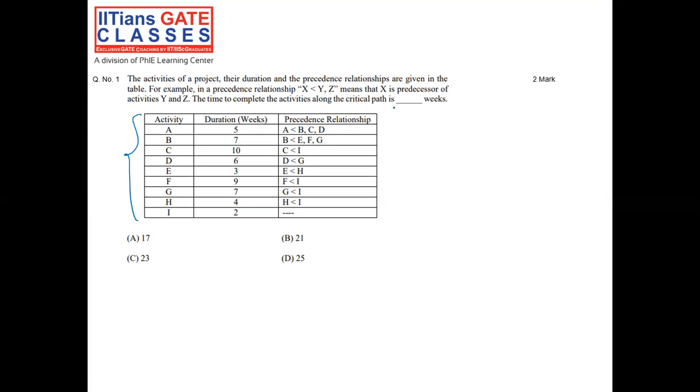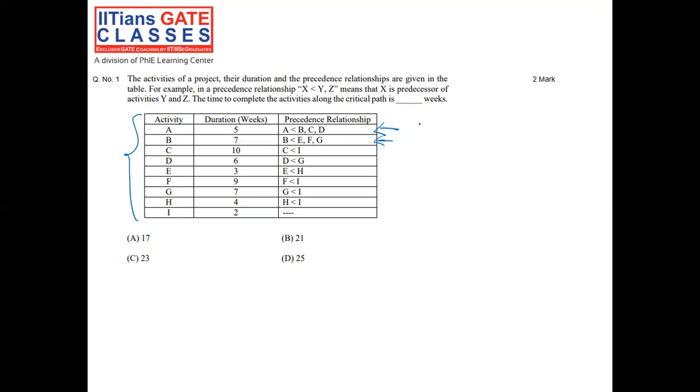So if here it is given that A is less than B comma C comma D, so A is predecessor of activities B, C, D. Similarly, in this, B is predecessor of E, F, G.